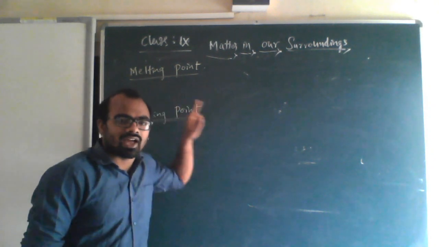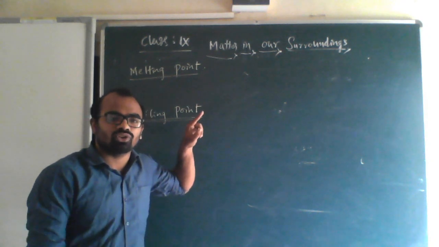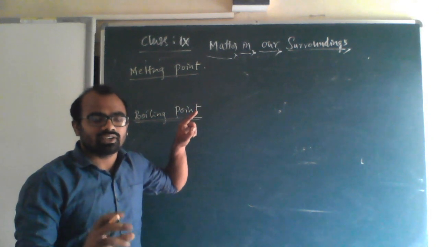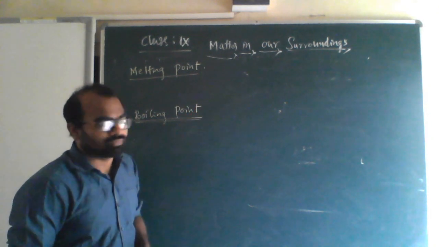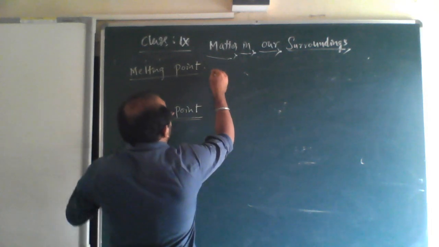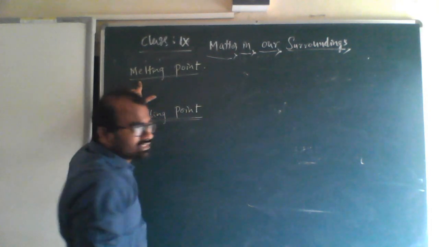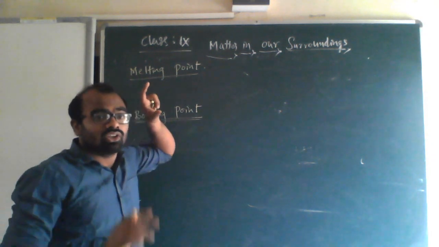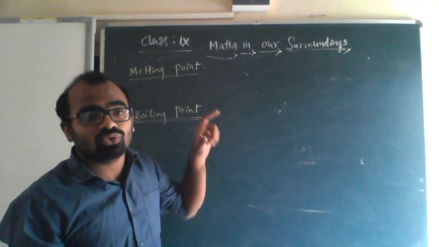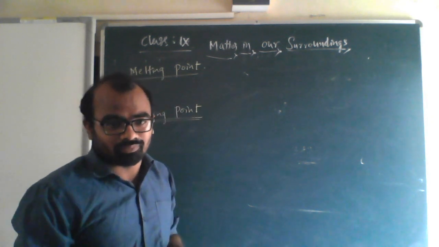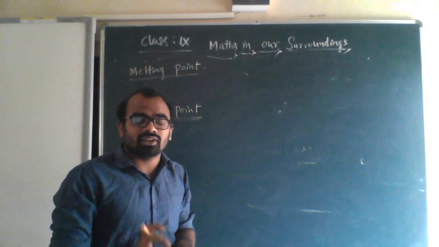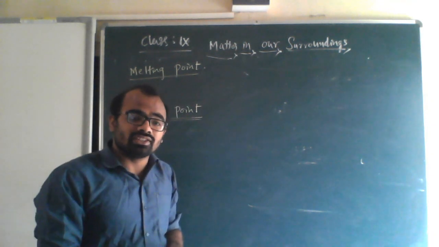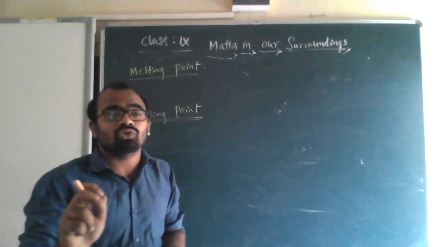So what is melting point? Melting means conversion is happening from solid to liquid. Ice is melting means solid is getting converted into liquid. Melting point is the temperature at which solid converts to liquid state at atmospheric pressure.